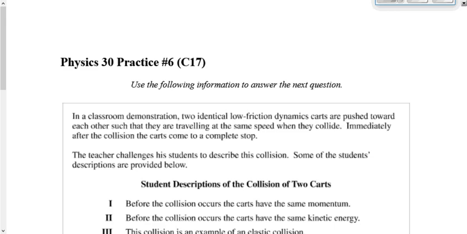Let's have a quick peek now to finish off the class with practice question set number 6. I think there's only 2 questions here, so it should go fairly quickly for us. The first one says, in a classroom demo, 2 identical low-friction dynamics carts are pushed toward each other so that they're traveling at the same speed when they collide. So identical carts, same speed when they collide. Immediately after the collision, the carts come to a complete stop.